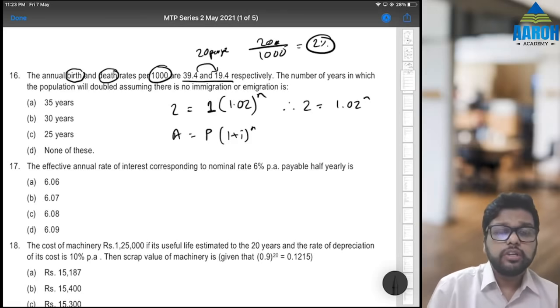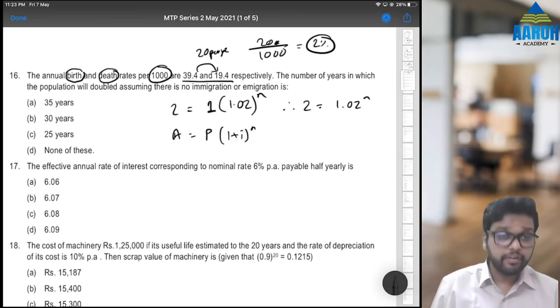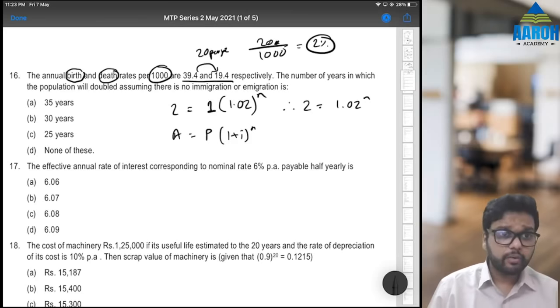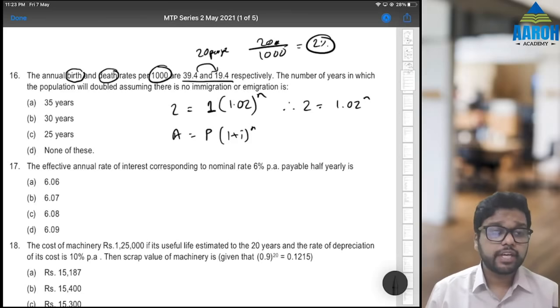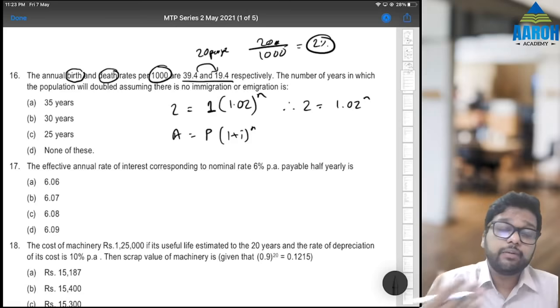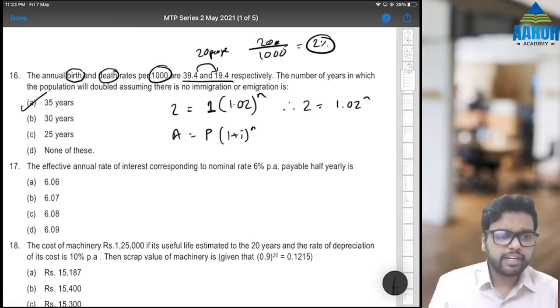Fine. So let's check which of the options is given in the answers. What options are given? 35, 30, 25. If you see 35 years, it means at 35 years it exceeds 2, right? We have to press n 34 times. That means answer is 35. So A is the correct answer.